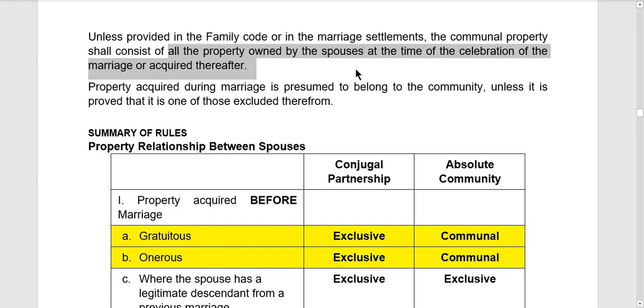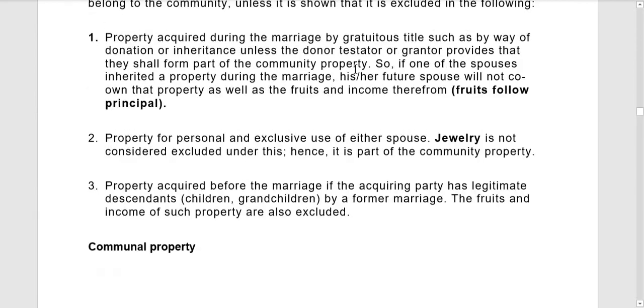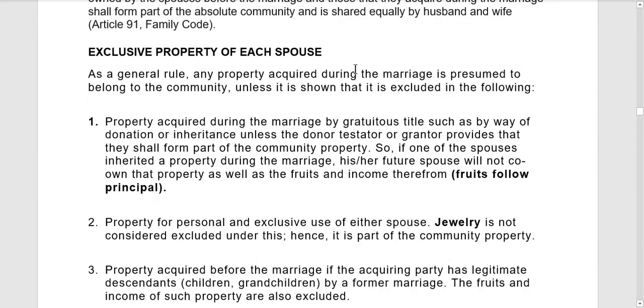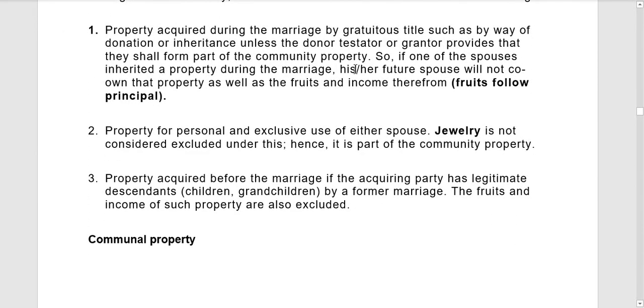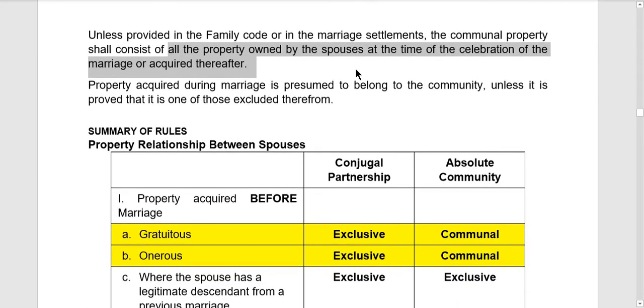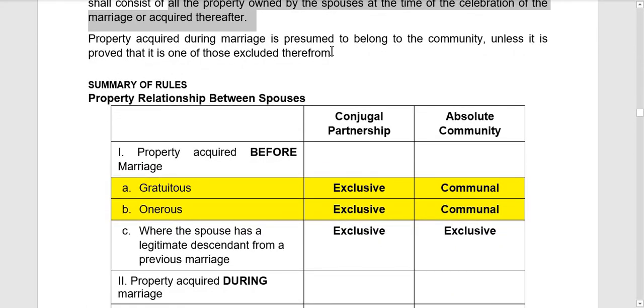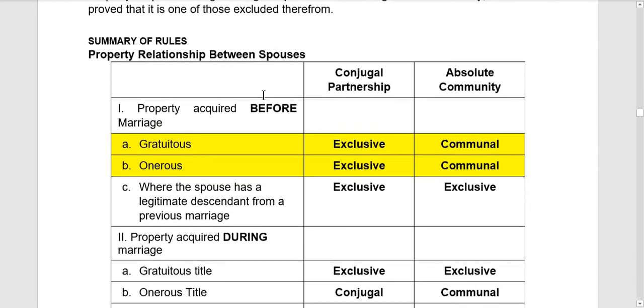So lahat daw ng properties prior to the marriage and lahat ng properties na na-acquire during the marriage, part yun ng community property ng mag-asawa unless excluded siya. Okay? Based on these rules. Ayan. Property acquired during marriage is presumed to belong to the community unless it is proved that it is one of those excluded therefrom. So ito yung summary of rules.